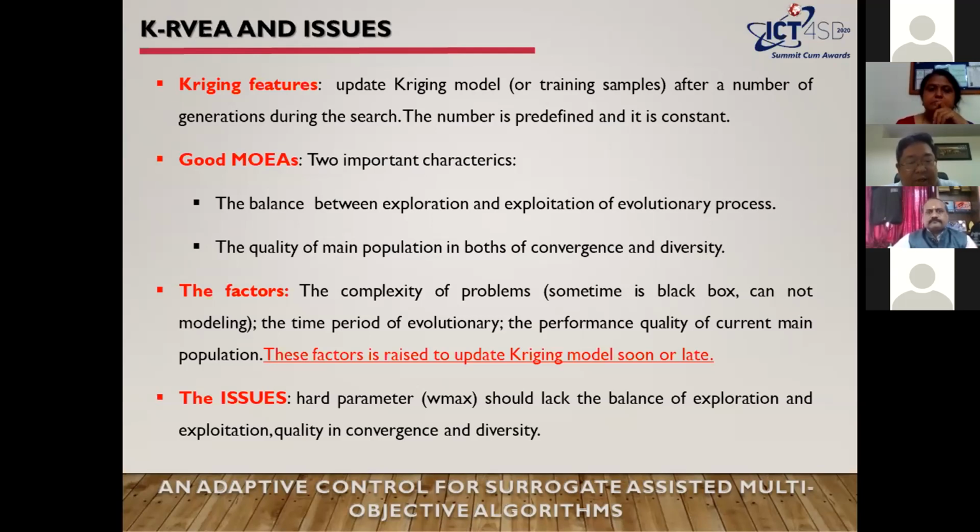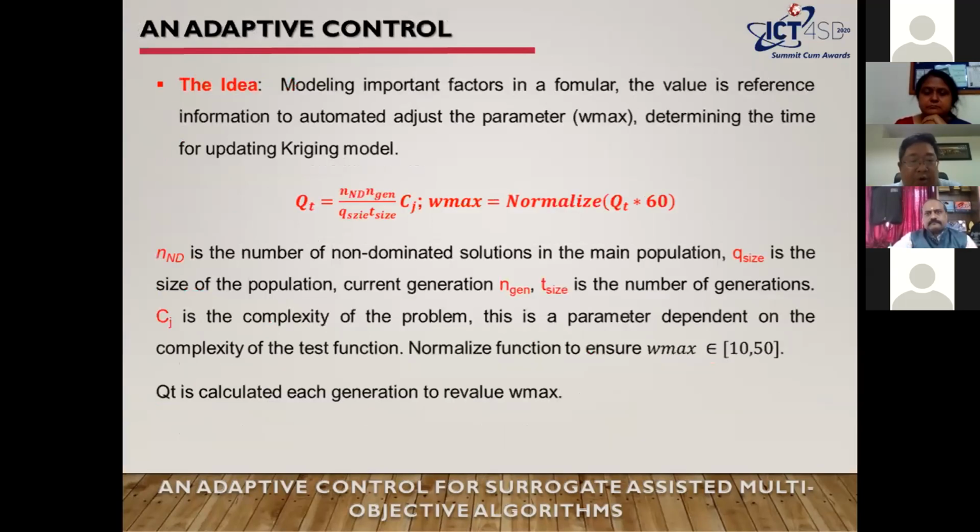The issue here is that we hypothesize the hard parameter w_max in the algorithm should lack the balance of exploration and exploitation, and of convergence and diversity. So we try to propose an adaptive control for the algorithm.